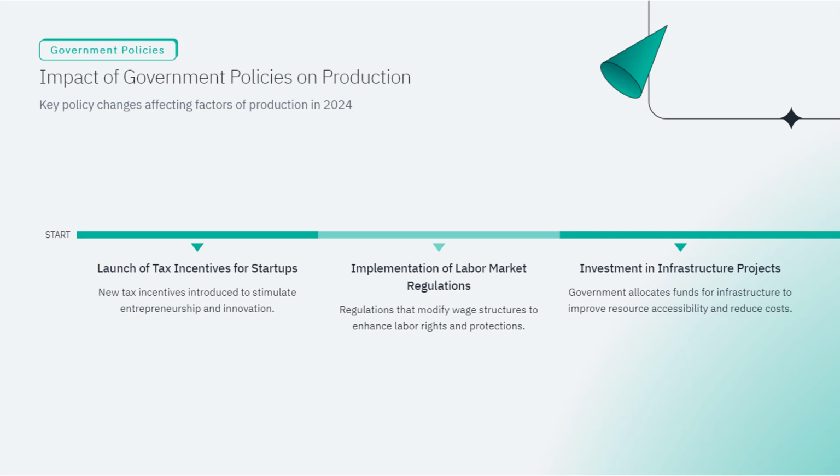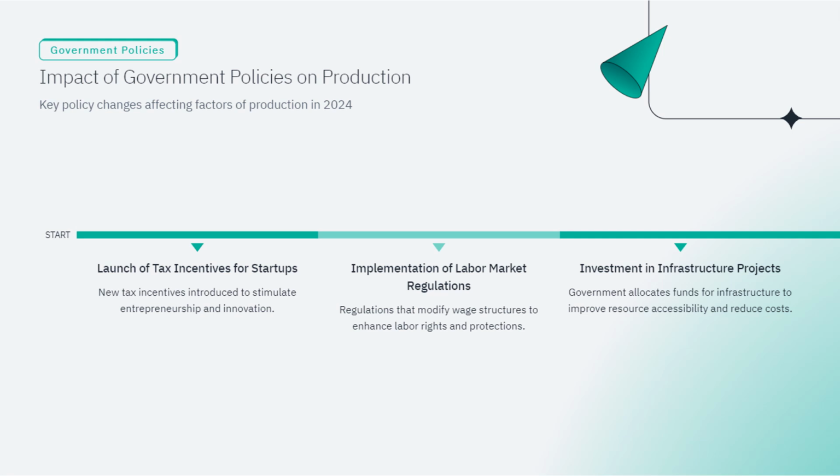Implementation of labor market regulations. Regulations that modify wage structures to enhance labor rights and protections. This policy focuses on improving the working conditions for employees. By modifying wage structures, the government aims to ensure fair pay and better protections for workers. Think of it as a way to balance the scales between employers and employees, ensuring that workers receive their due rights and benefits. This can lead to a more motivated and productive workforce, which is beneficial for the overall economy.